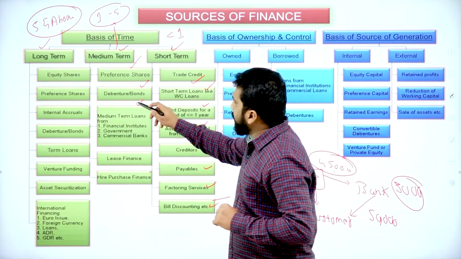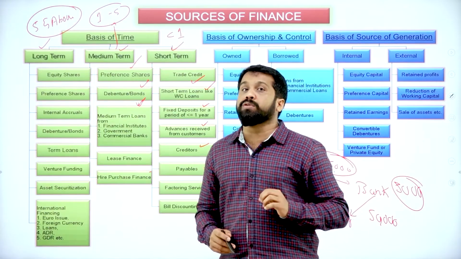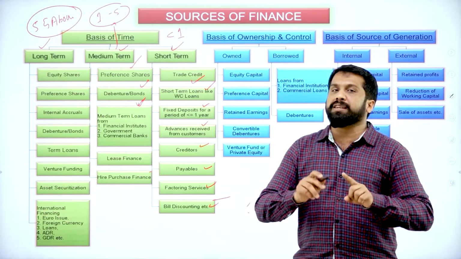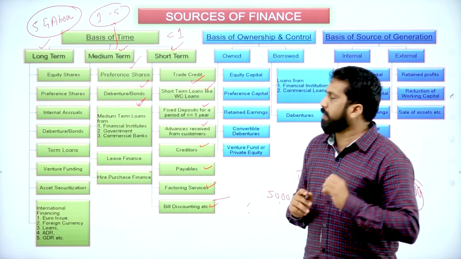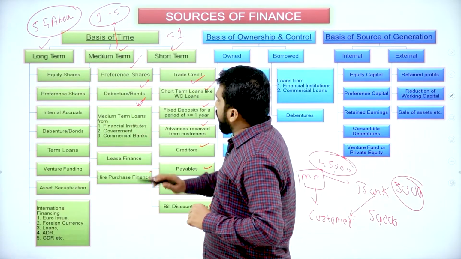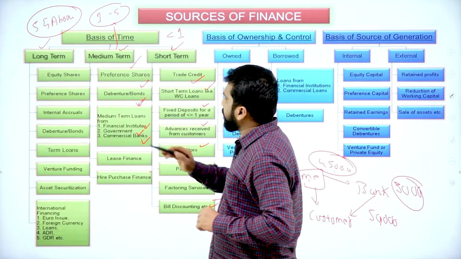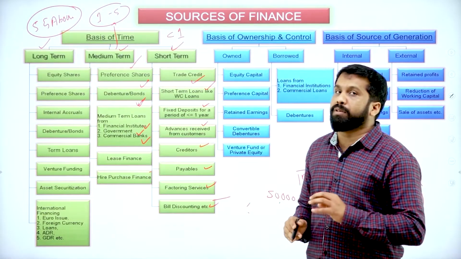Now debentures, nothing but loans. Like you have taken a loan, for that they will give you a certificate called debenture certificate. Now medium term loans: financial institutions, government, commercial banks. These are called medium term loans.